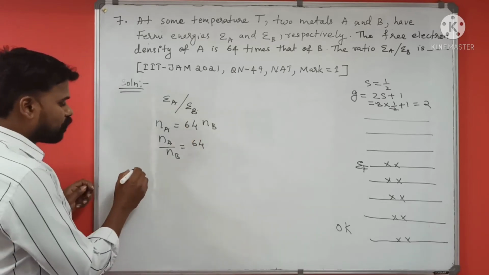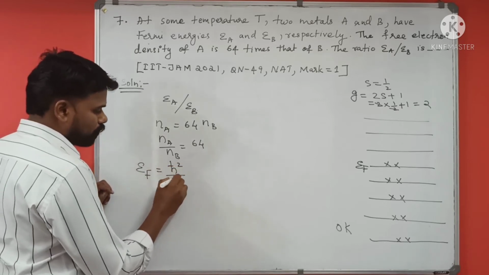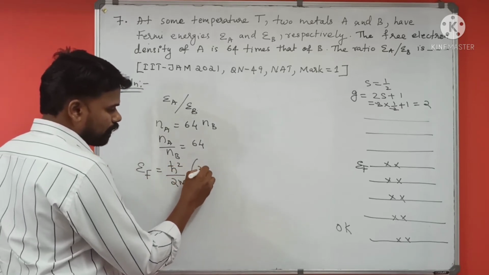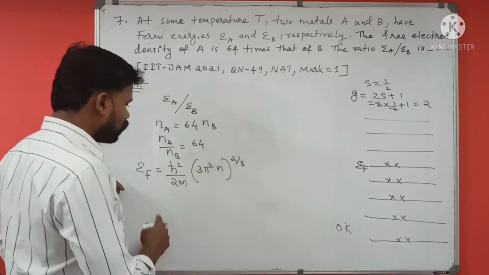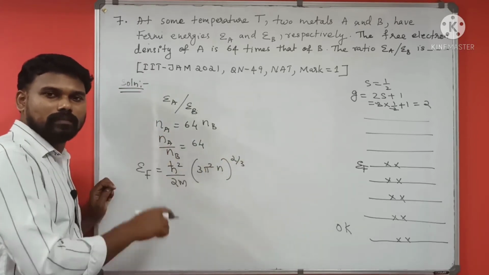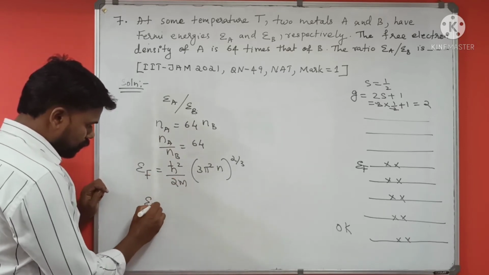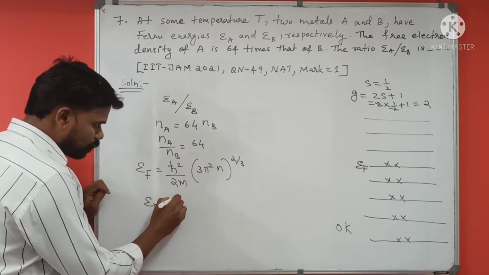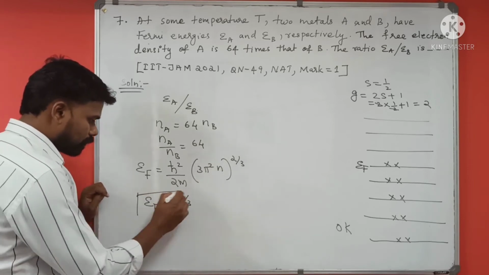Now what is the equation for Fermi energy? Fermi energy is given as h cross square by 2m into 3 pi square n whole raised to 2 by 3. This is the relation between Fermi energy and the number density of electrons. So you can say that EF is proportional to n raised to 2 by 3. Keep this in mind.